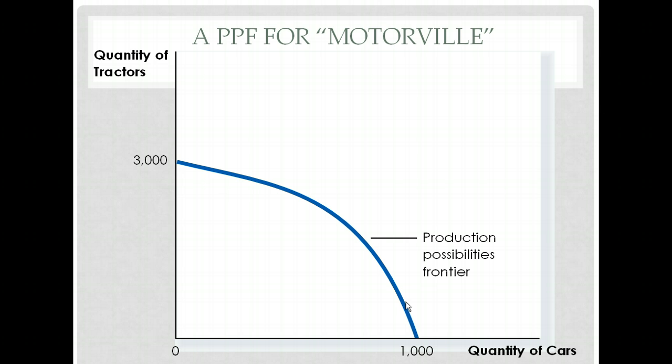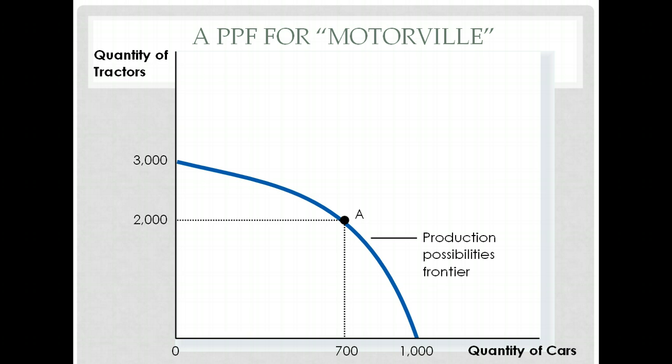What I want to say is if we're using our resources well, in other words, nothing's being wasted, this PPF tells us that we can either produce 3,000 tractors and no cars, or 1,000 cars and no tractors. But there's lots of points in between. Like, for example, it's also true because we're on the PPF, right here, that we can produce 2,000 tractors and 700 cars. And in that case, we're still using our resources as much as we possibly can.